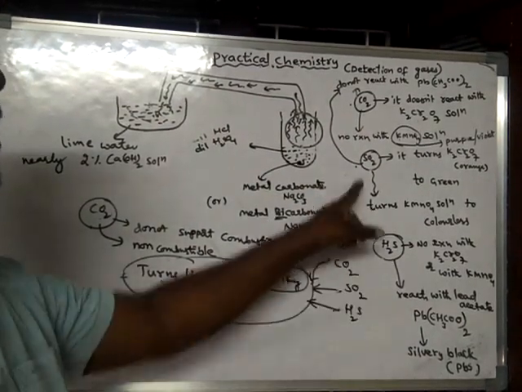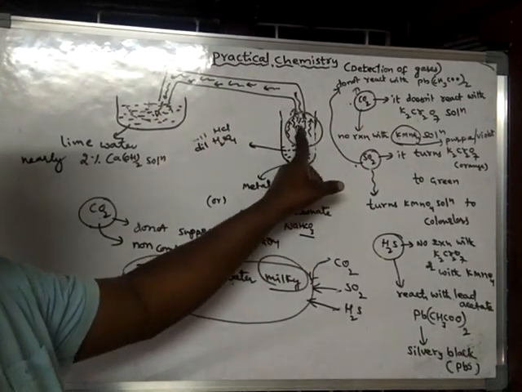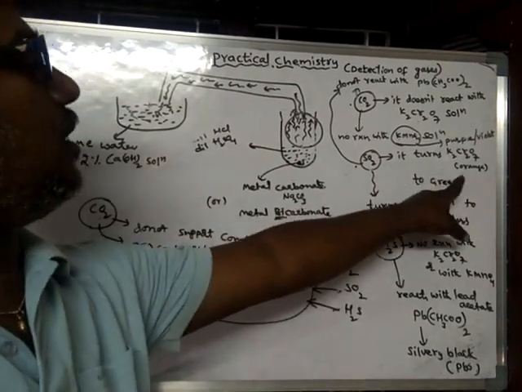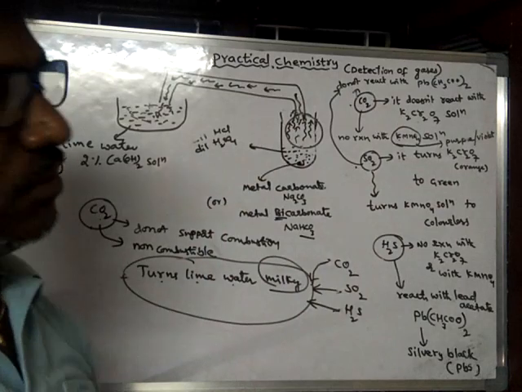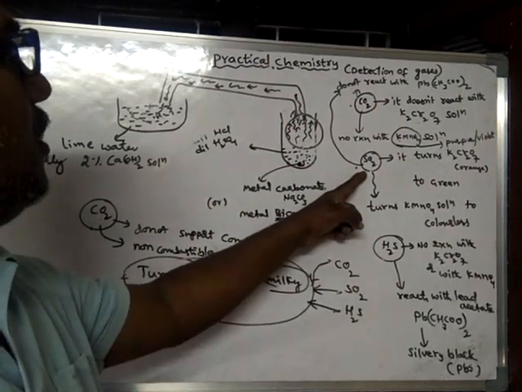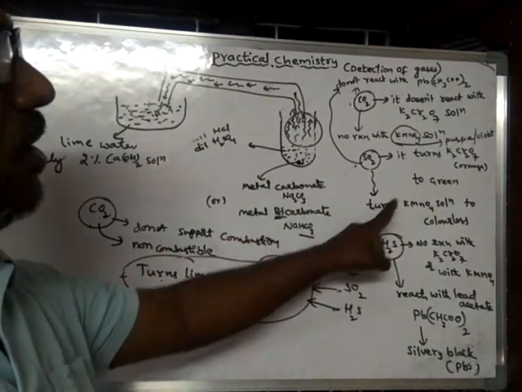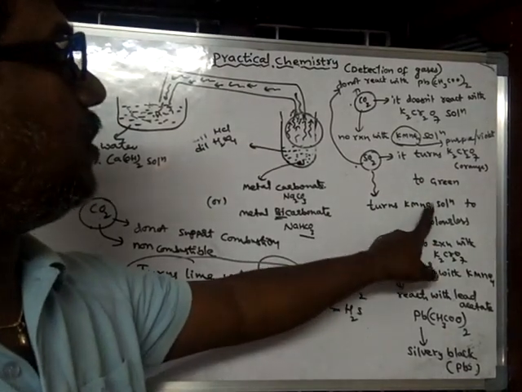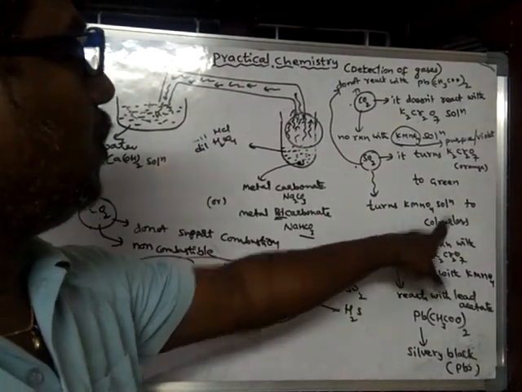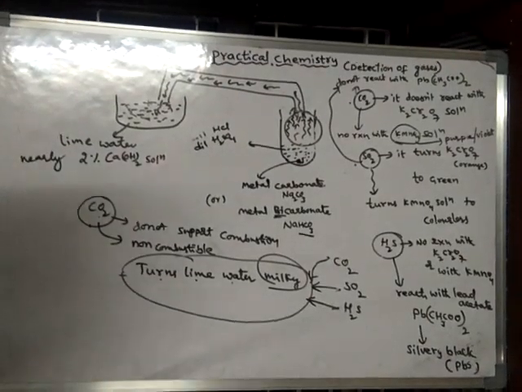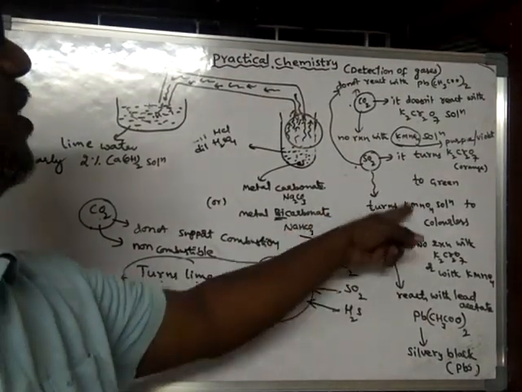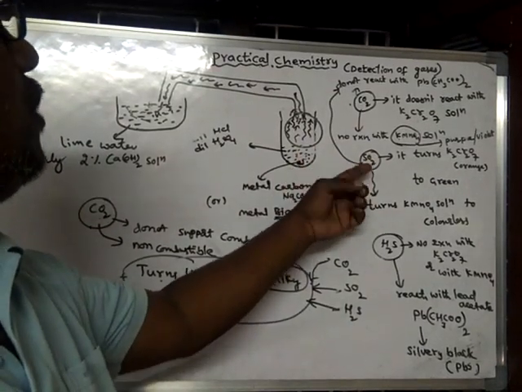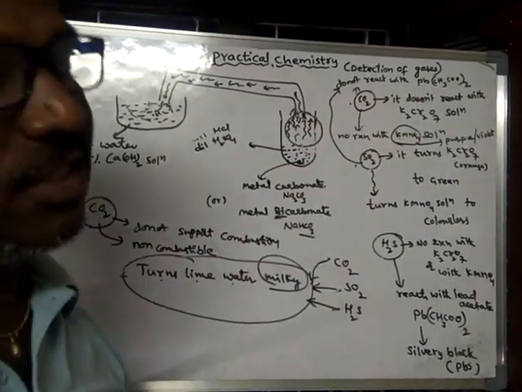But if the gas is SO2, it turns potassium dichromate solution to green, and it turns potassium permanganate solution colorless. These two are the characteristics of SO2. Of course, SO2 also does not react with lead acetate.